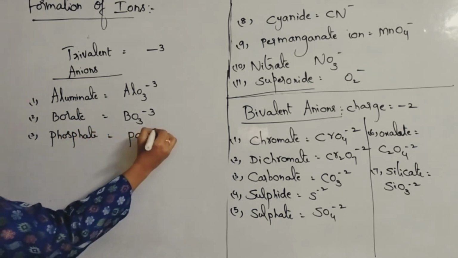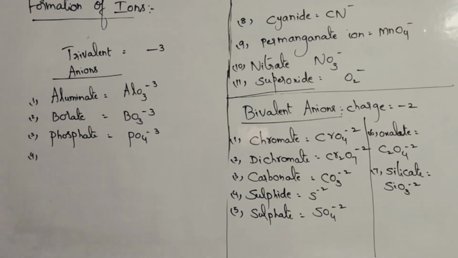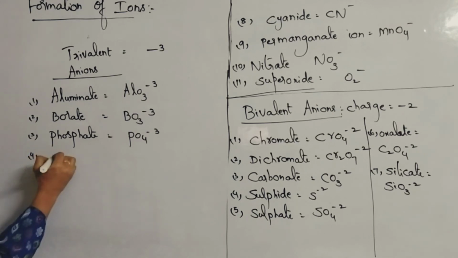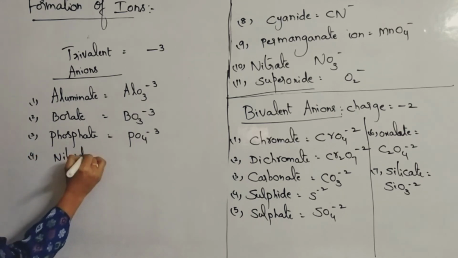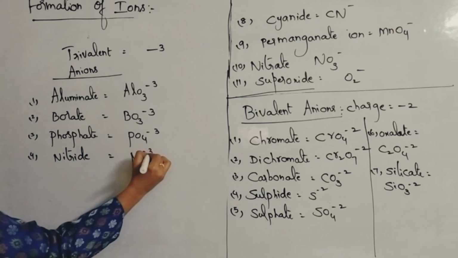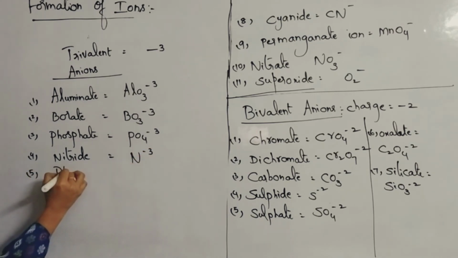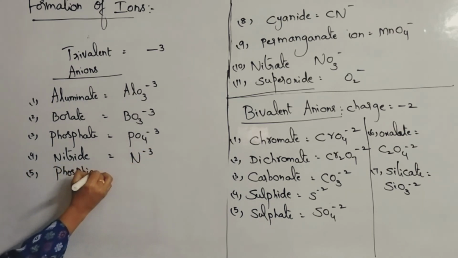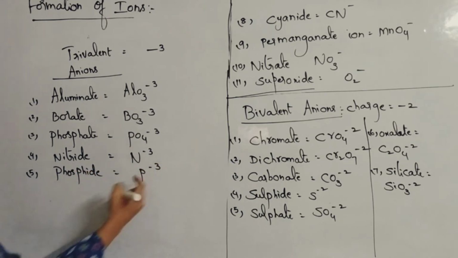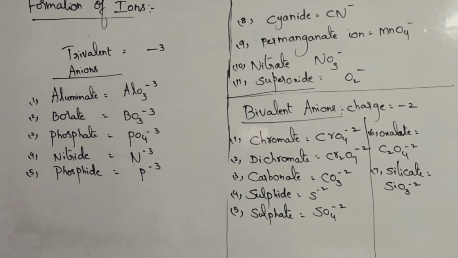Okay, now phosphate ion PO4 minus 3. You can even take nitride, phosphide. Okay, nitride is N minus 3, phosphide is what? P minus 3. Okay, so like this, trivalent anions are also there. Okay, finally we'll be learning about tetravalent anions.